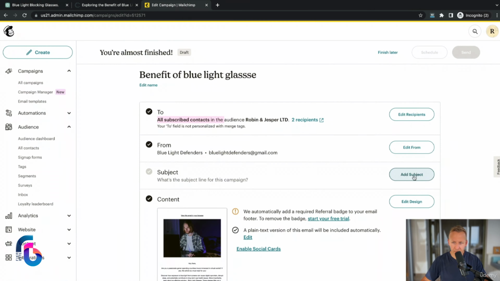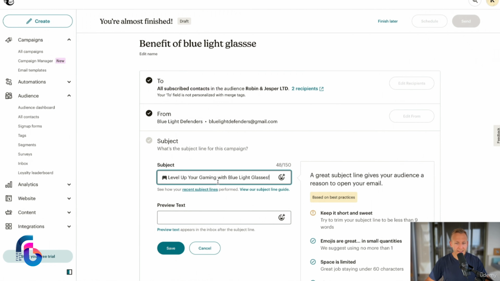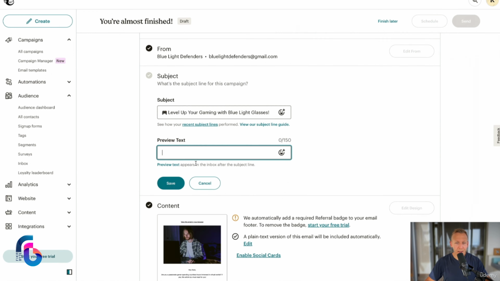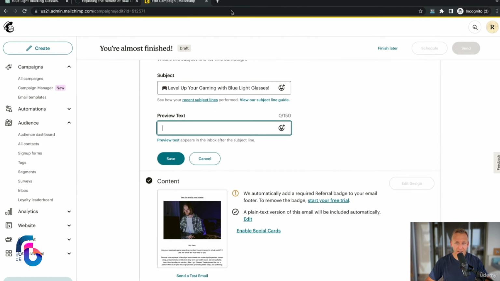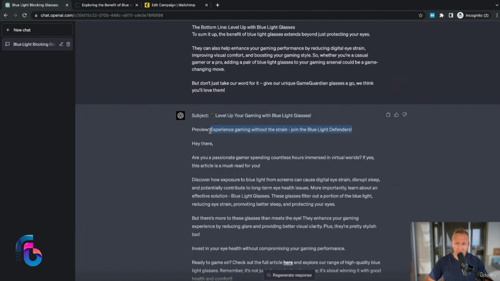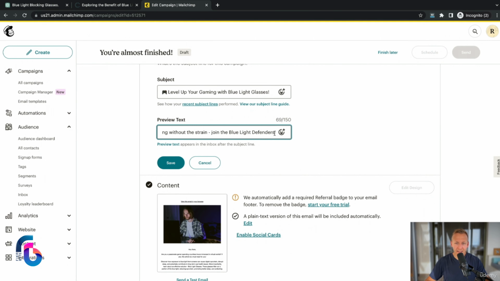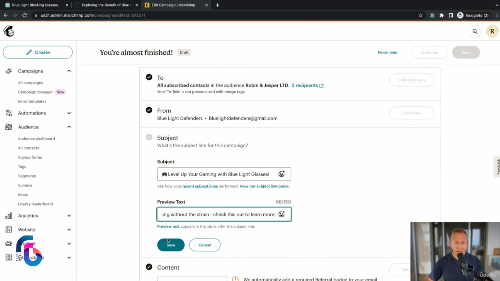Going to copy it, click on add subject, paste it in. And then we want a preview text as well. I'm going to grab this: experience gaming without a strain, join the Blue Light Defenders. Paste it in. And rather than join the Blue Light Defenders, I'm gonna change this to check this out to learn more. So remember, this is going to be a preview in the inbox. We want them to be enticed and click on the email. And then I'm gonna click on save.